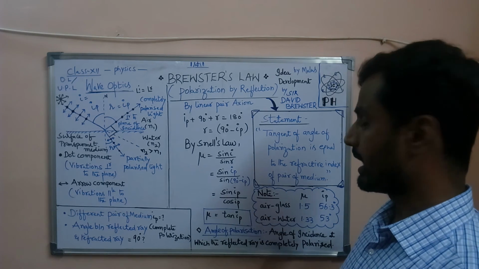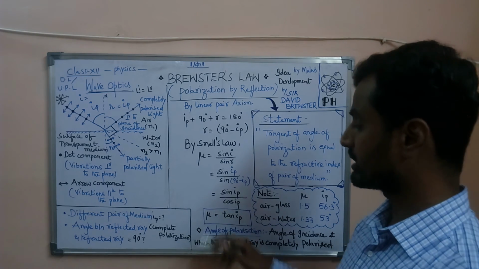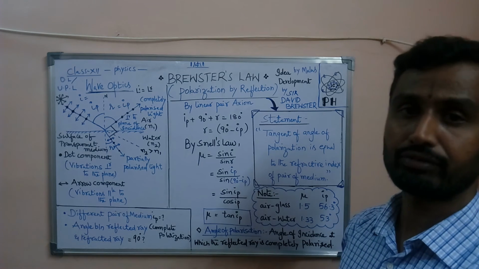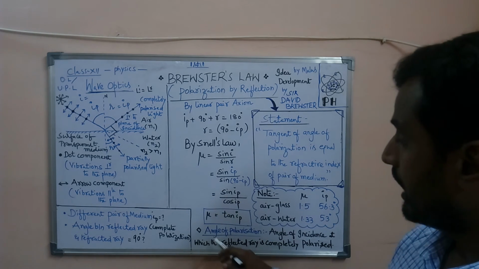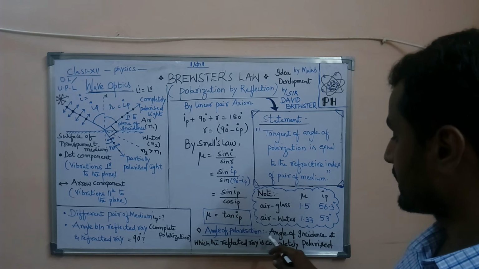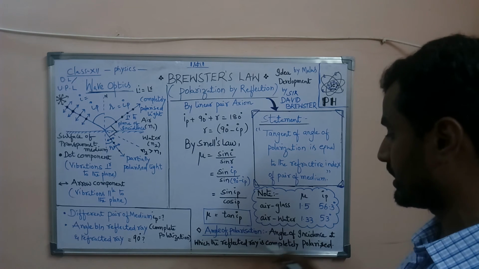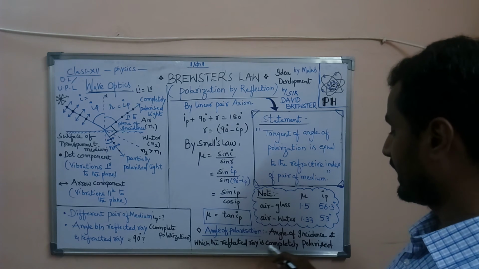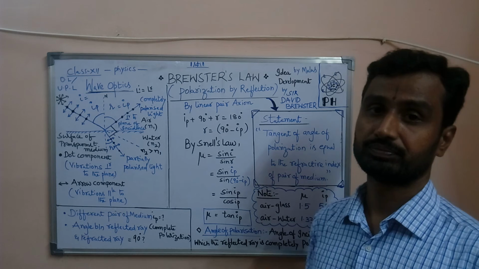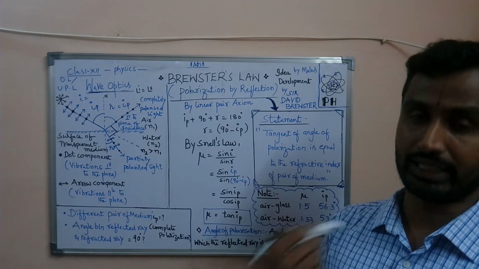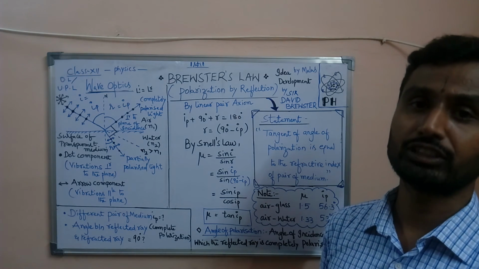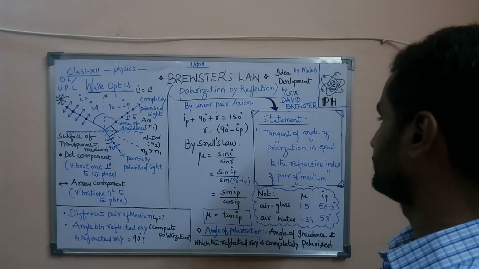Here, IP is called the angle of polarization and mu is called the refractive index. Angle of polarization is defined as the angle of incidence at which the reflected ray is completely polarized. That is, at a particular angle of incidence only we can get the reflected ray which is completely polarized.